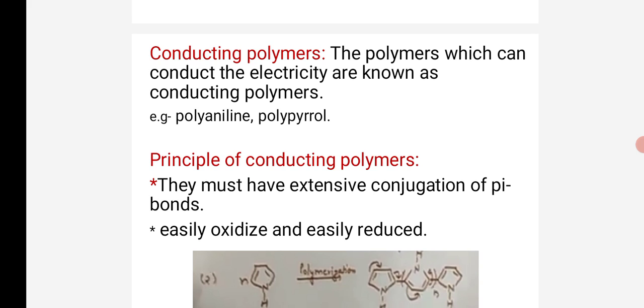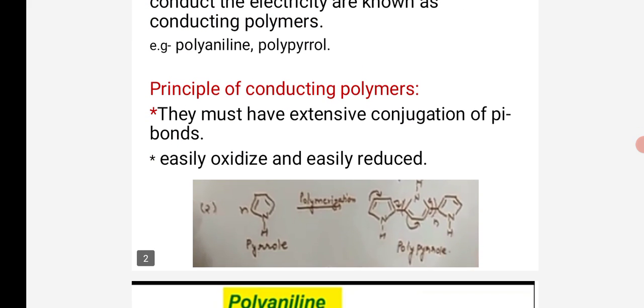So, the principle of conducting polymers: they must have extensive conjugation of pi bonds and must easily oxidize and easily reduce. For example, look at pyrrole. In the polymerization reaction, pyrrole gives polypyrrole with alternate double bonds, and the conjugation of pi bonds alternates.